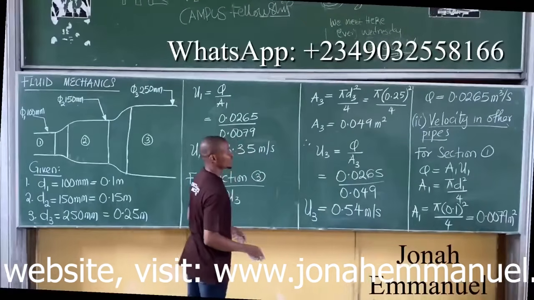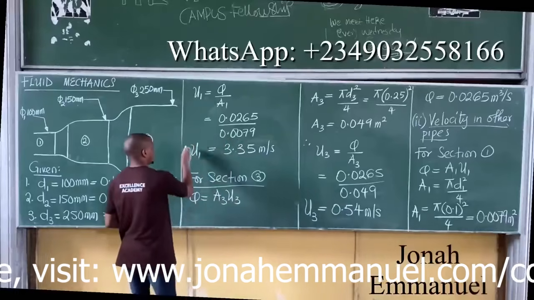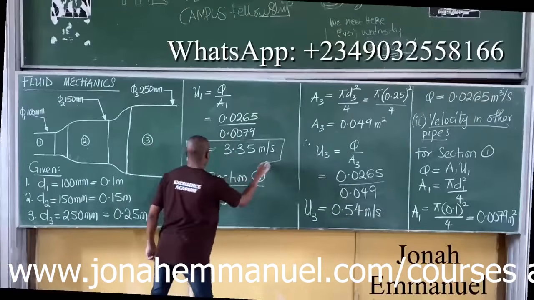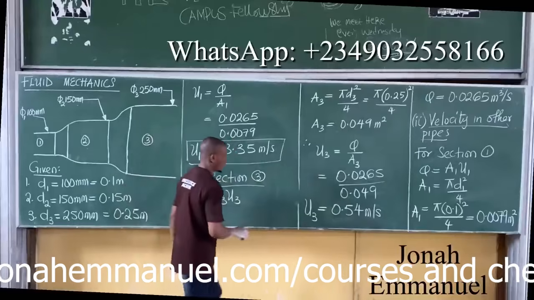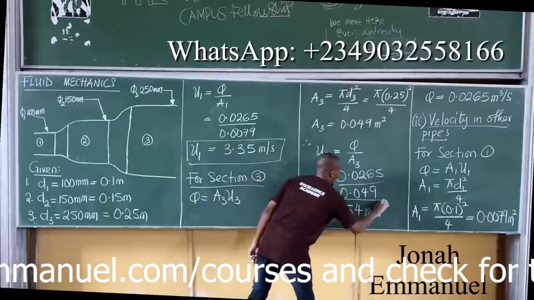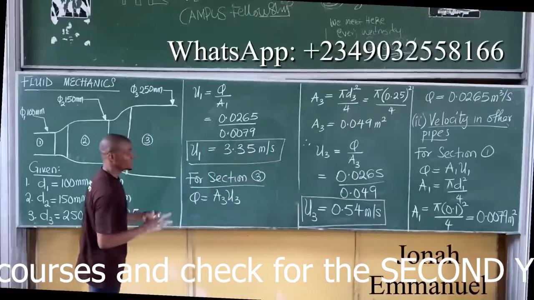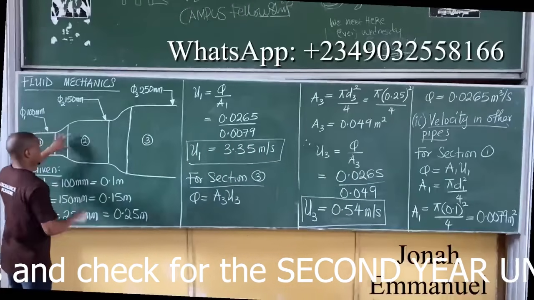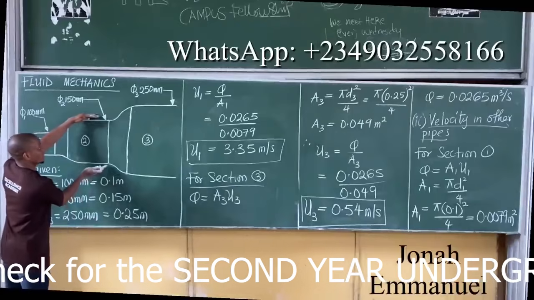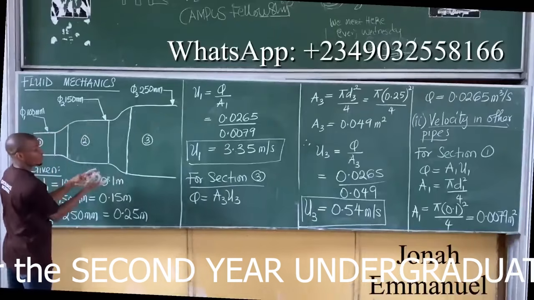That means the velocity in the pipes, for U1 we have 3.35 meters per second, and for section 3 we have 0.54 for U3. And this makes sense because we said the bigger the area of the pipe, the smaller the velocity.